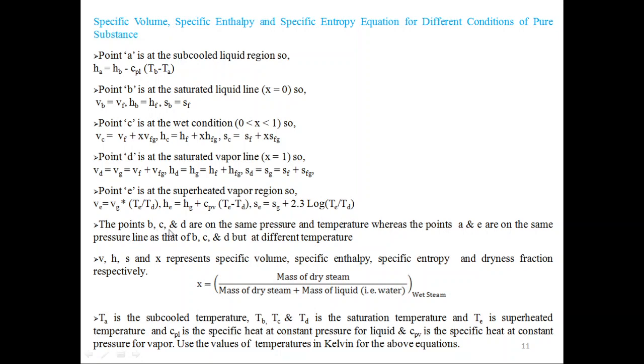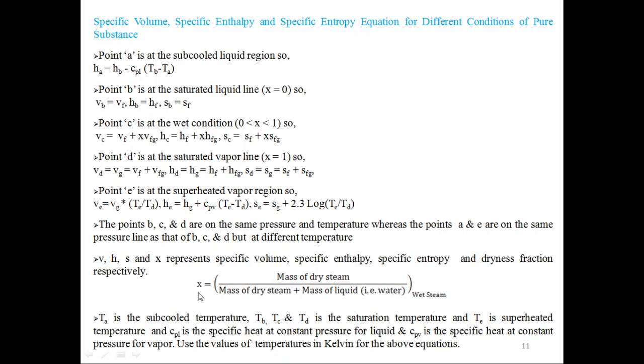The points B, C and D are at the same pressure and temperature, whereas the points A and E are on the same pressure line as B, C and D, but at a different temperature. When we say B, C and D are at the same pressure and temperature, this pressure and temperature are known as the saturation pressure and saturation temperature. Small v, small h, small s and small x represent specific volume, specific enthalpy, specific entropy and dryness fraction respectively.